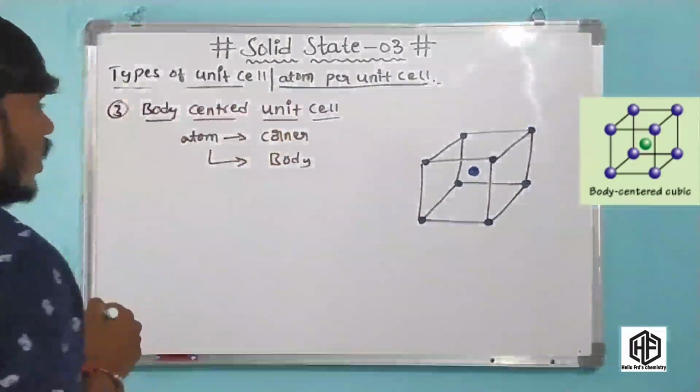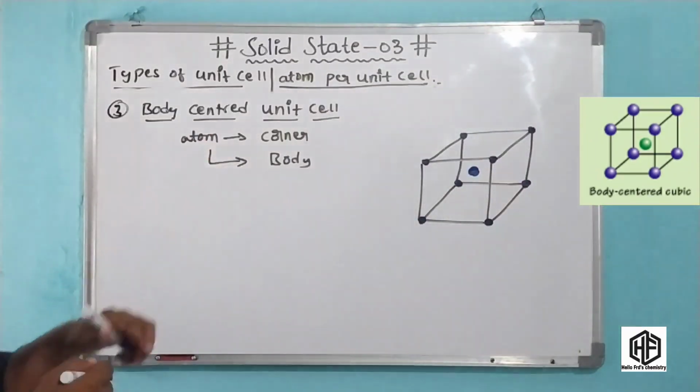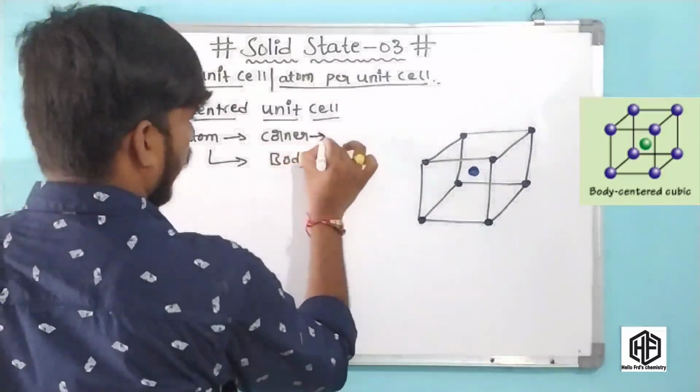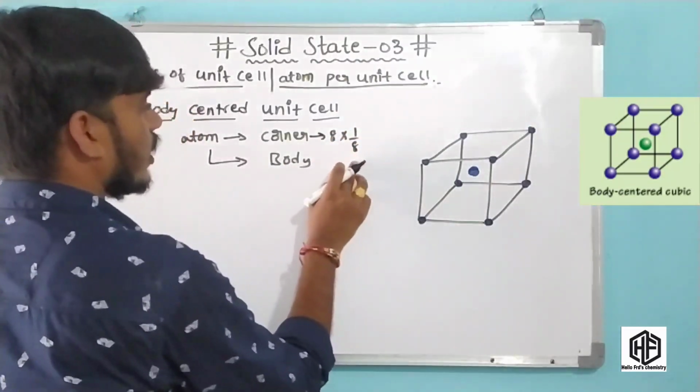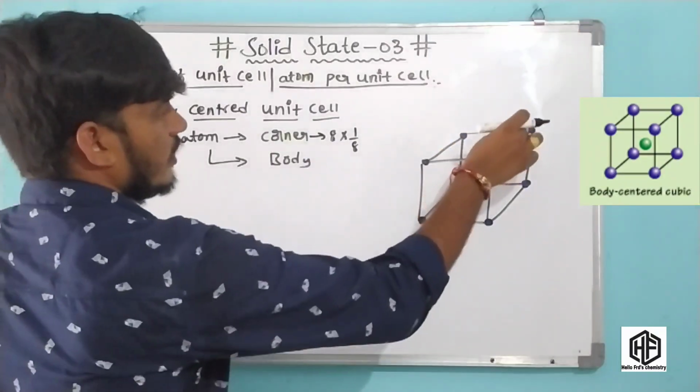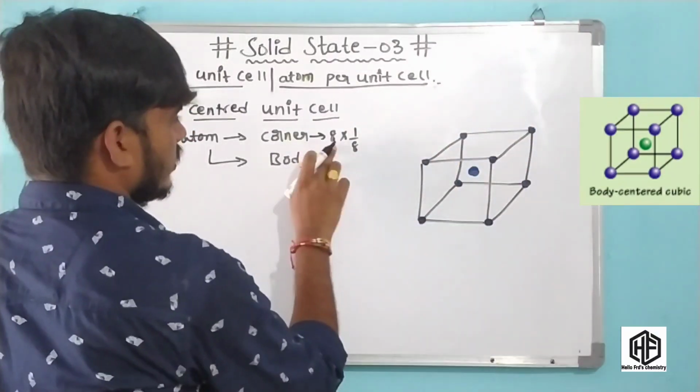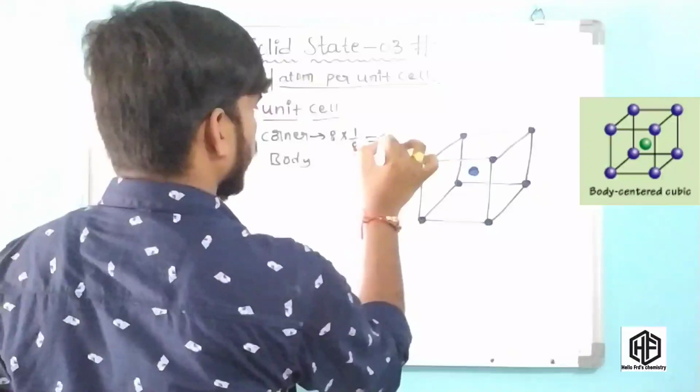At the corners there are 8 atoms, and each atom contributes 1/8 part to this unit cell. It means 8 into 1/8 is equal to 1 atom.